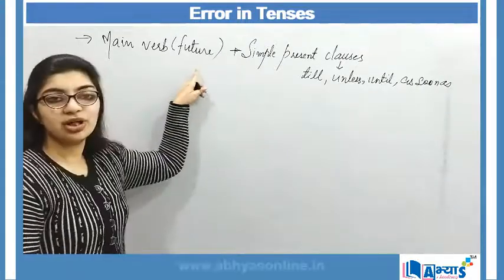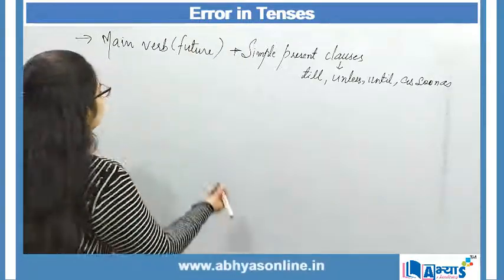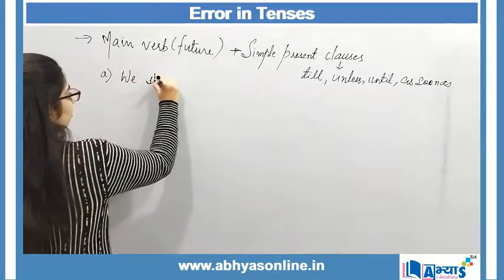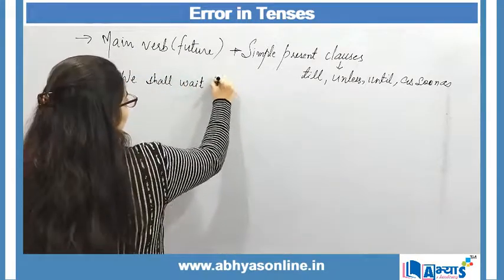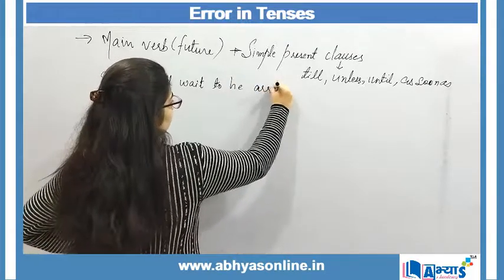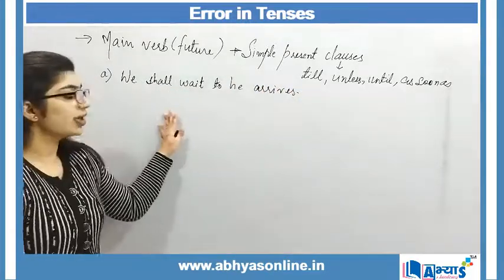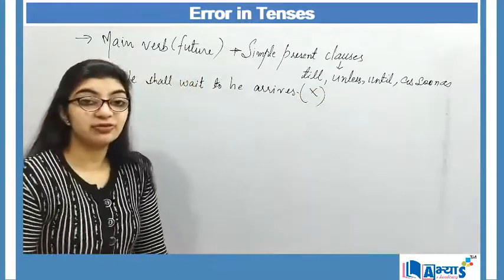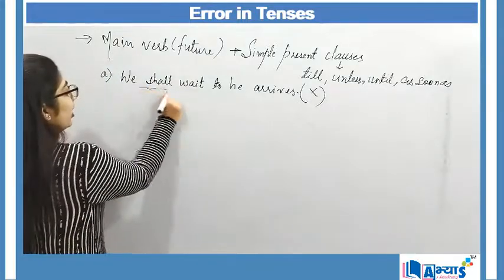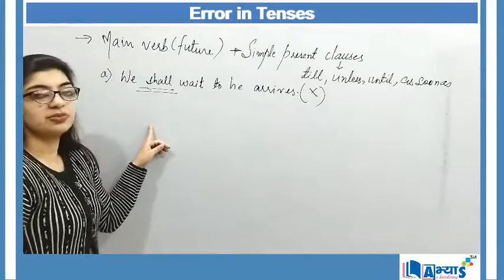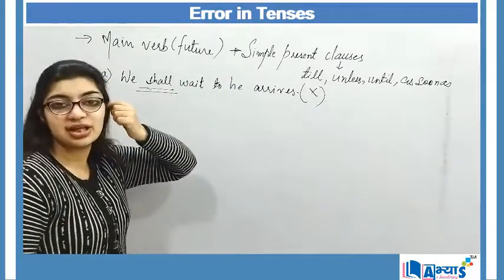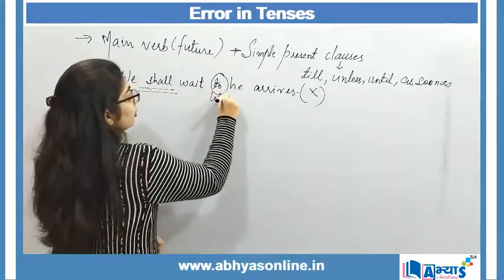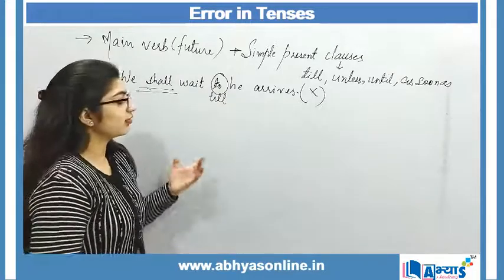I said that my main verb, if it is in future tense, so I say, we shall wait till he arrives. Now looking at the sentence, I can find out that my sentence is wrong. I can feel that the structure is not correct. Whenever the main verb is in simple future tense, along with that we make use of simple present clauses. Here the clause will not be "to", it will be "till". We shall wait till he arrives. That is the correct formation of the sentence.